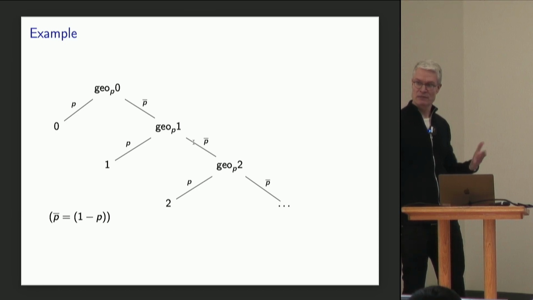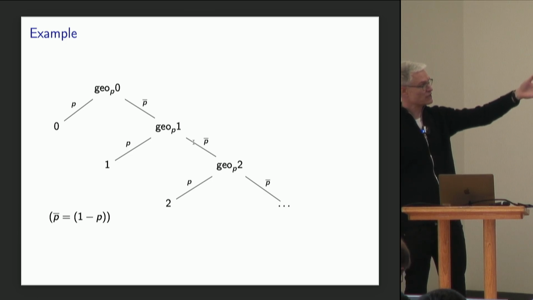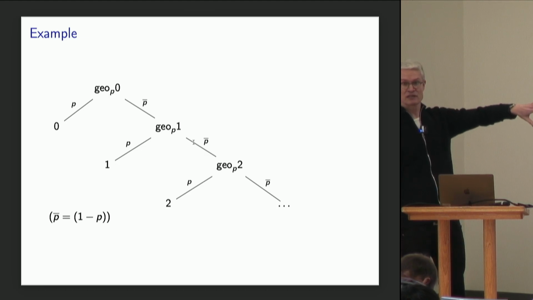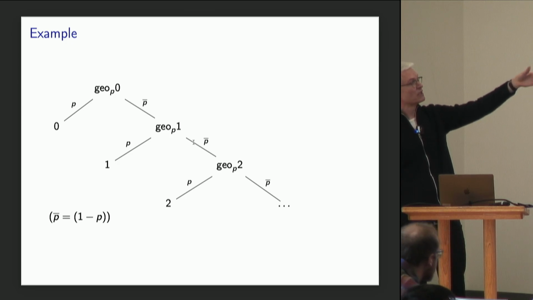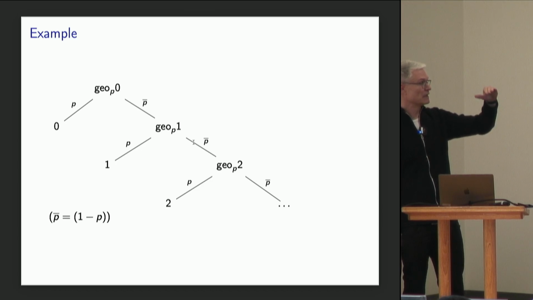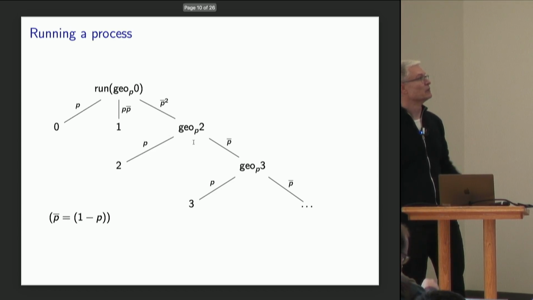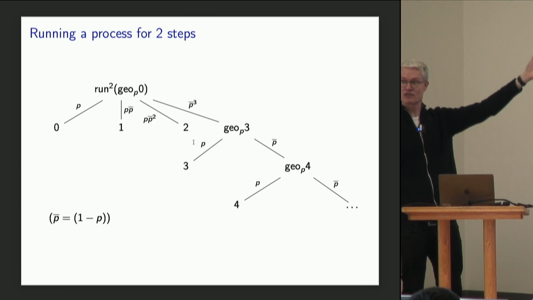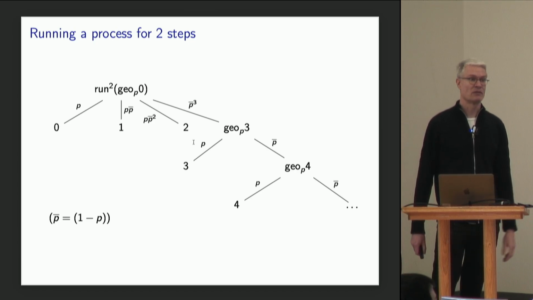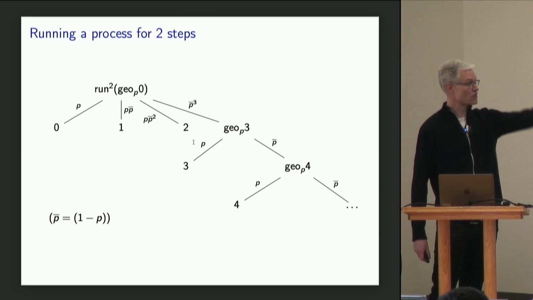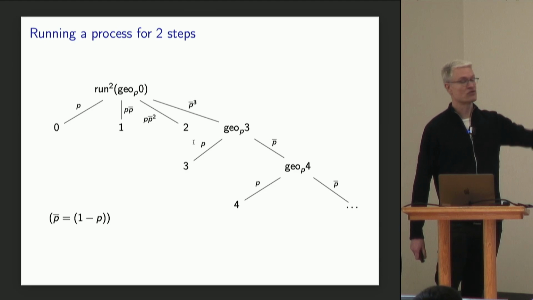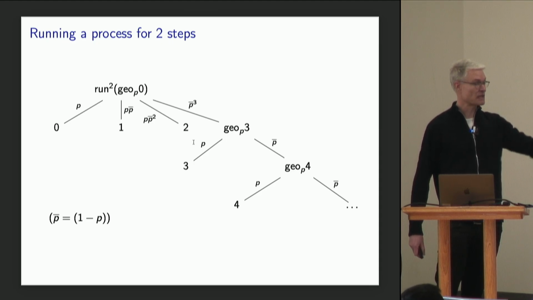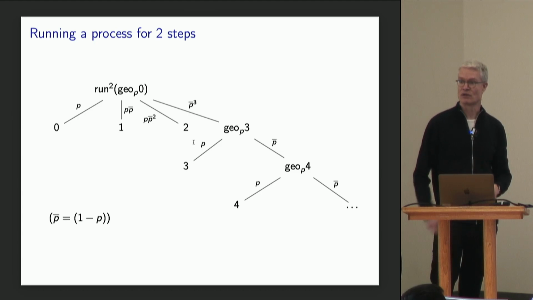The idea is that we want to represent terms of the programming language as these kinds of trees, because once we have represented a closed term as a tree like this, then we can start doing basic operations on them. For instance, we can run such a tree for one step, eliminating one level of steps like this. Or we can run it one step more, and it looks like this. After 2 steps, I can measure the probability of termination after 2 steps by just summing up the probabilities of the values, in this case 0, 1, and 2. Then I can define a limit process, and the limit of this is the probability of termination of the whole process.